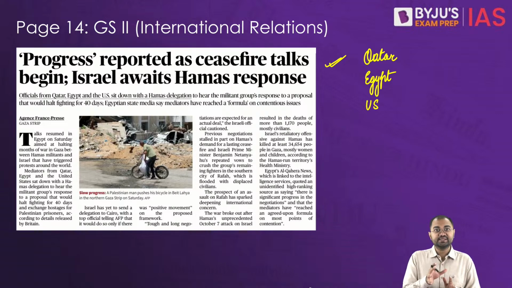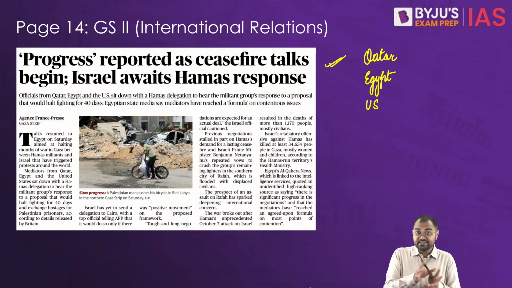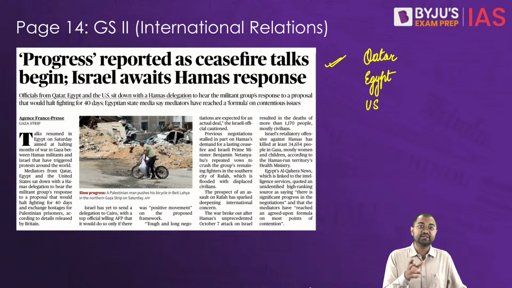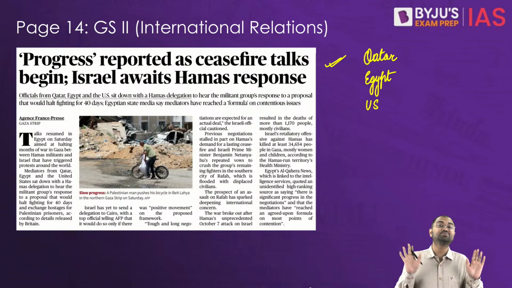Now while Hamas has engaged in talks, unfortunately Israel has delayed sending the delegation to Cairo. An Israeli official indicated that their participation hinges on seeing some positive movement regarding the proposed agreement, and then only they will take a step.